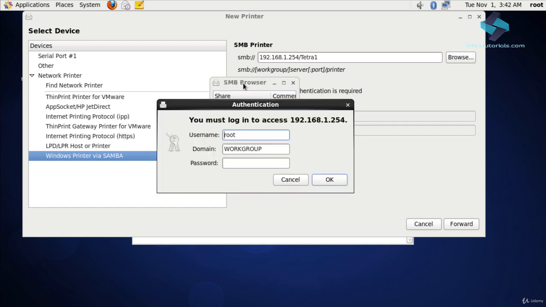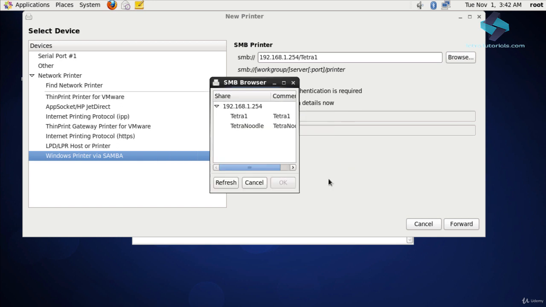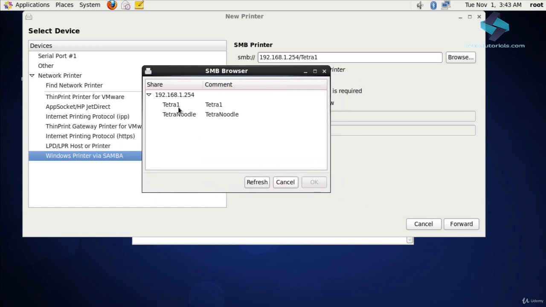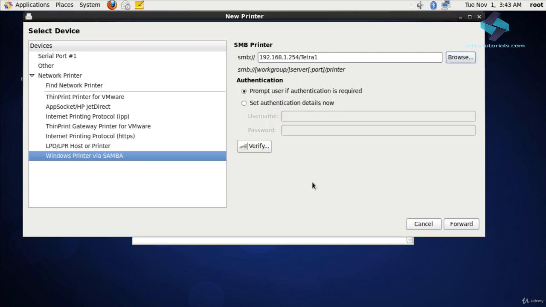And finally, you are presented with this authentication dialog box, where you can provide your domain credentials so that you can actually access the printer. Let's input the domain administrator account for the domain Tetranoodle. Username is administrator. Domain is Tetranoodle. And now let's input the password and click OK. Great! So as you can see, we were able to scan the shared printers on this host, and the two shared network printers are now listed here. One of which is the required printer, Tetra1. Let's select it. Click OK.